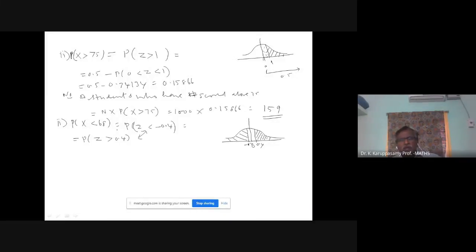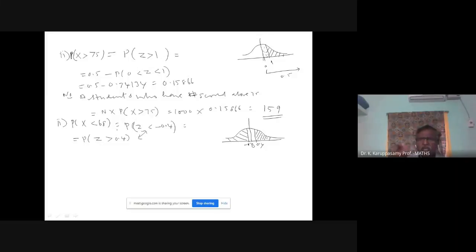I am ready to explain any number of times. There is no need to memorize any formula. The curve is symmetric. Whatever is on the left-hand side is available on the right side. So the shaded portions are the same.